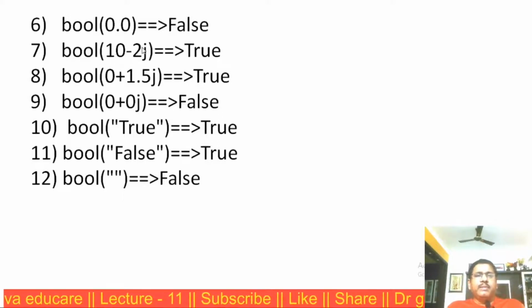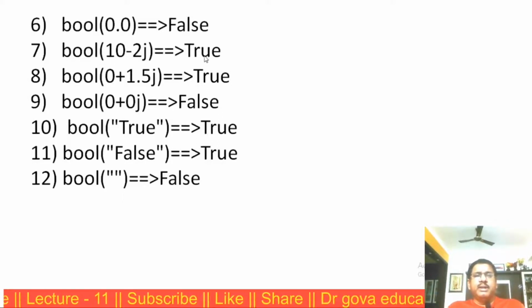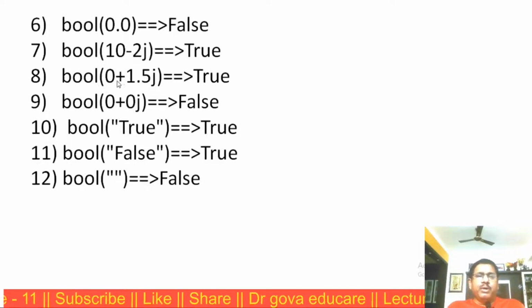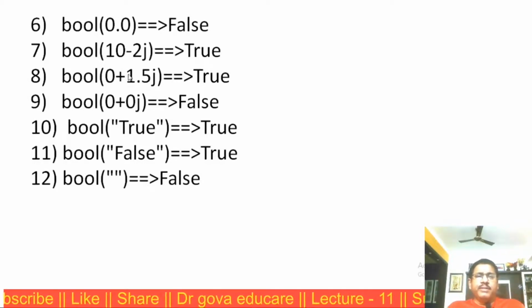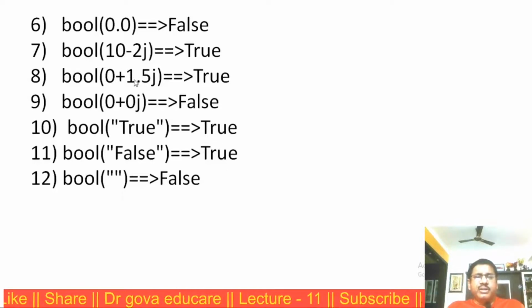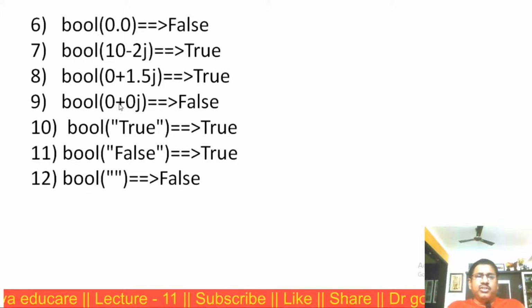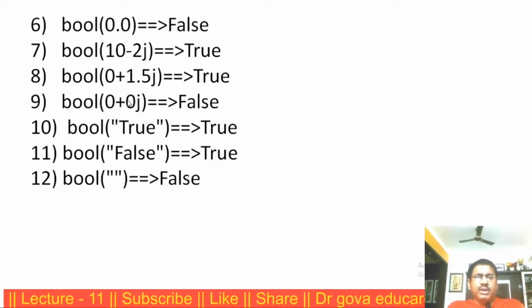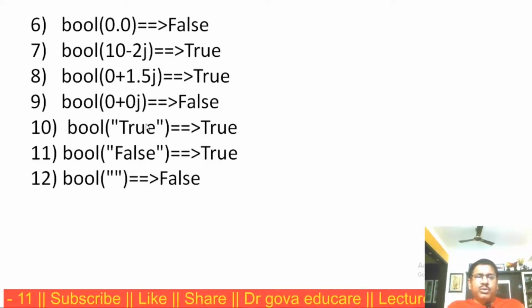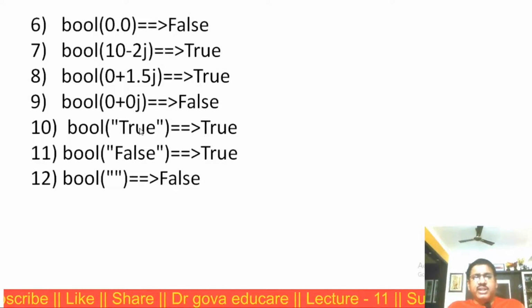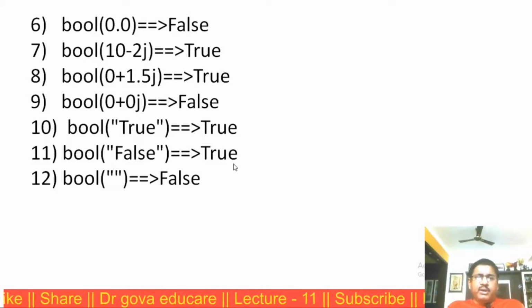Bool of 10 minus 2j, this is a non-zero number, it is true. Bool of 0 plus 1.5j, this is a complex number, it is also a non-zero number. The output is true. 0 plus 0j is nothing but 0, false. True, internally it is a string, true.